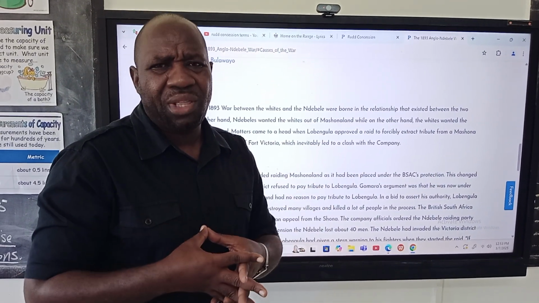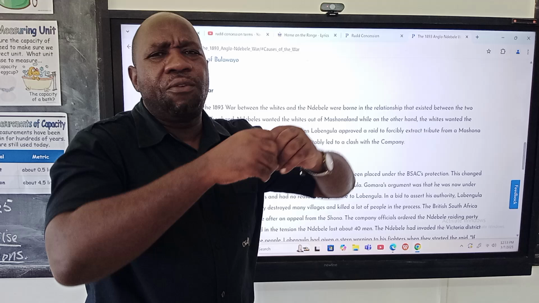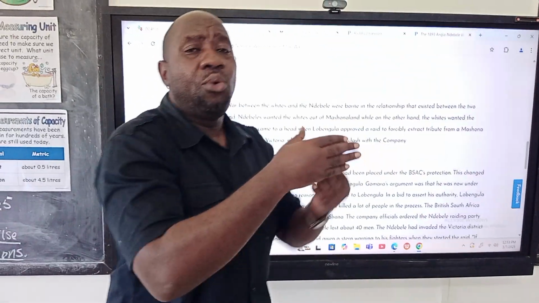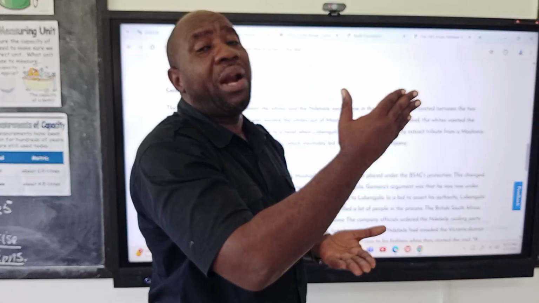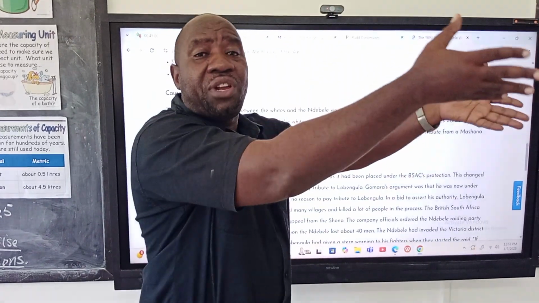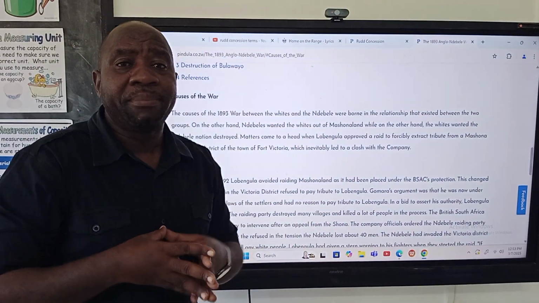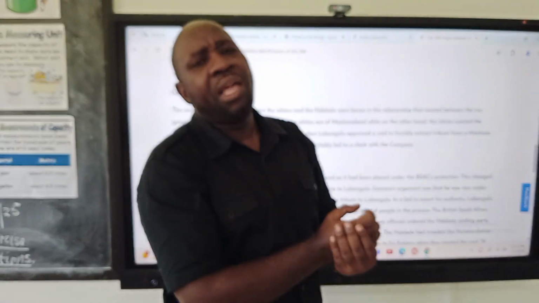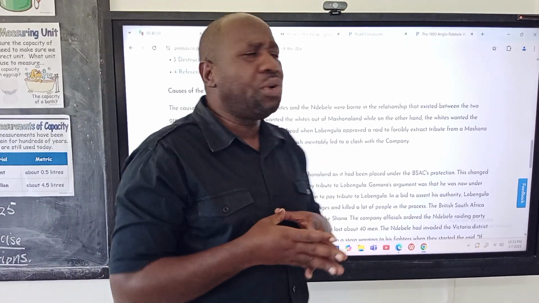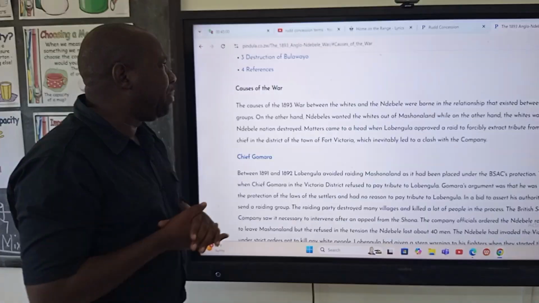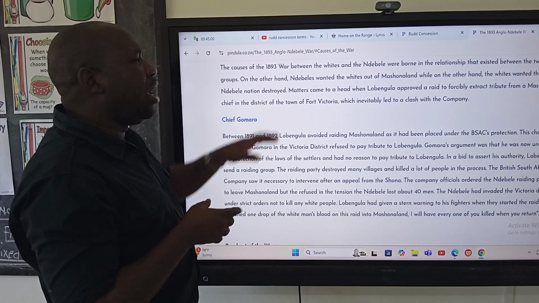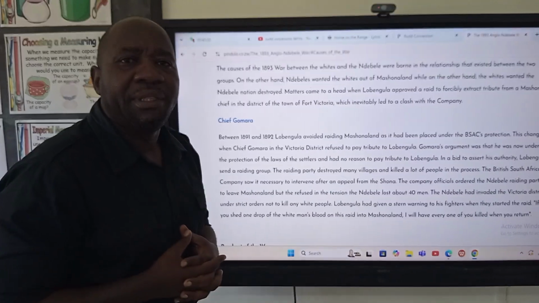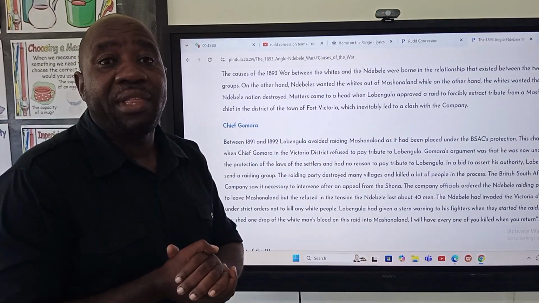Another cause that led to the Anglo-Ndebele War was the issue of the rail lines. The whites wanted to set up a rail line that linked South Africa to a part of Zimbabwe. Establishing that rail line was going to lead them to clash with the Ndebele, leading to the Anglo-Ndebele War. So these are some of the causes that explain why this war had to occur in 1893. That is what we have on the Anglo-Ndebele War.